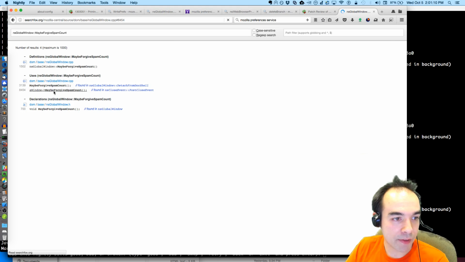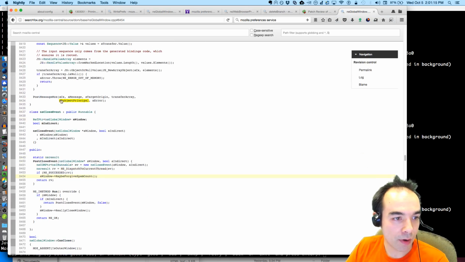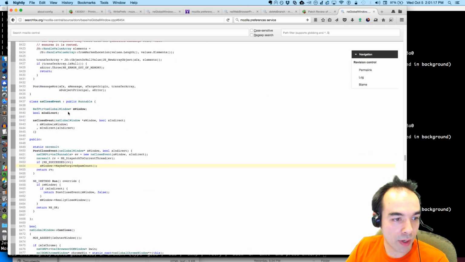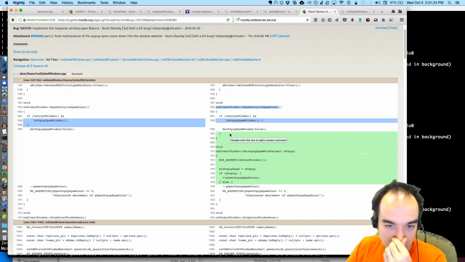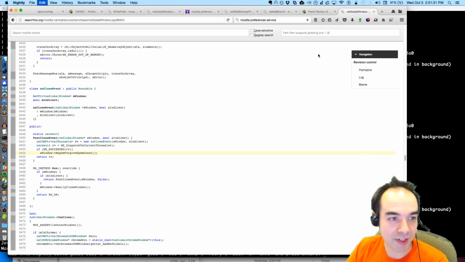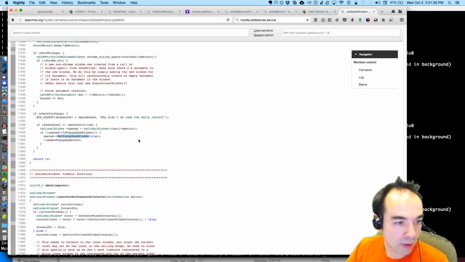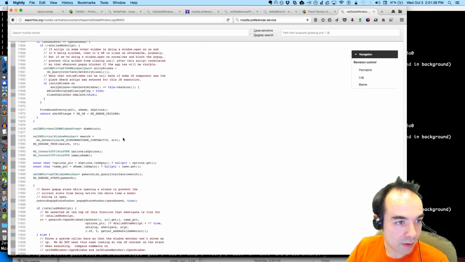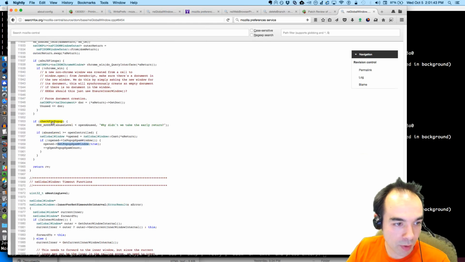There's this maybe-forgive-spam-count thing that I need to understand, and that happens whenever a window close event is fired. Maybe forgive a spam count if a window is closed. And there's the set pop-up spam window. What is that? How does that work?